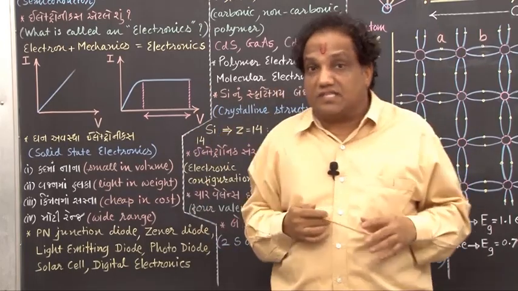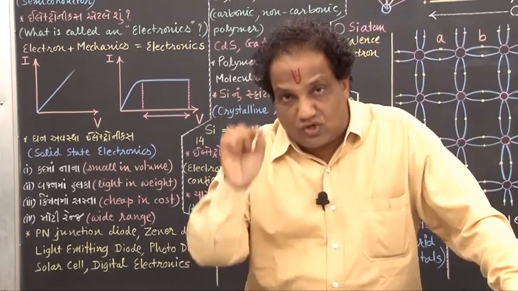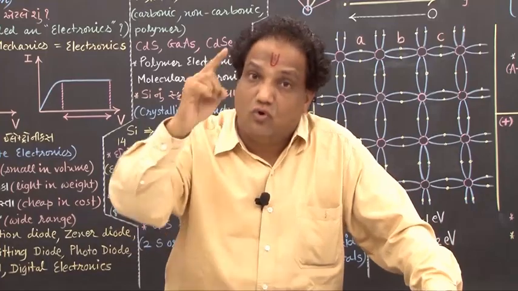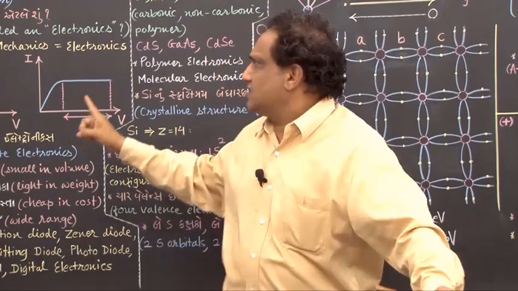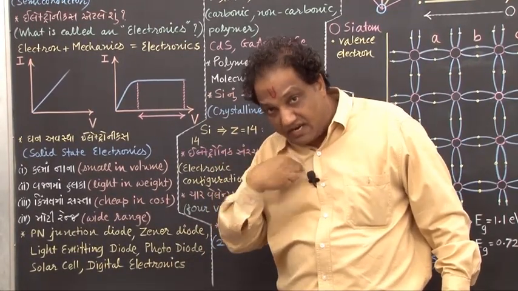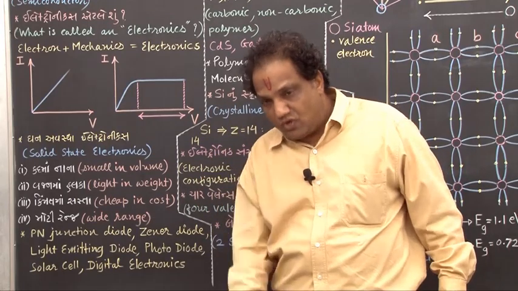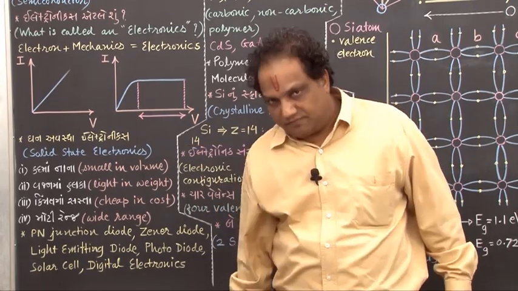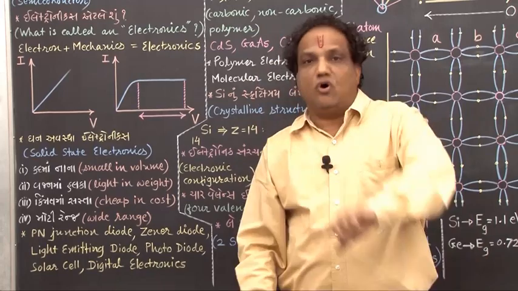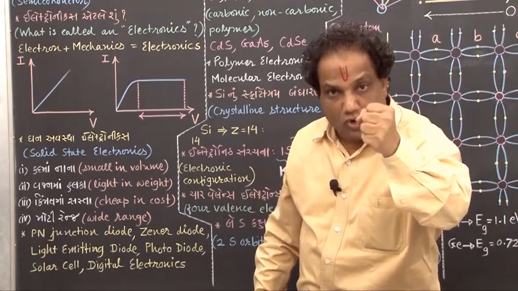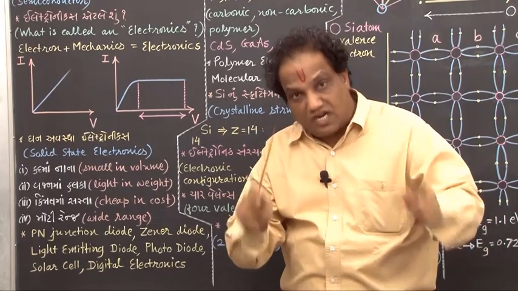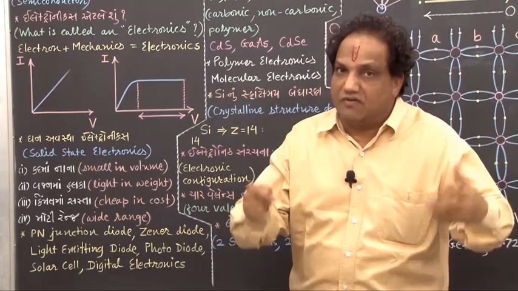Then you know what the scientists have done? Because if the electrons remain inside the metal, they will flow and constitute that current which obeys Ohm's law. Then we will not have such a characteristic. Because we want the I versus V characteristic according to our desire and requirement, we eject electrons out of the metal. We eject electrons out of the material, and then we put our own control on the number of electrons emitted and on their flow. Then we prepare such devices, study them, and put them in applications in our day-to-day life.